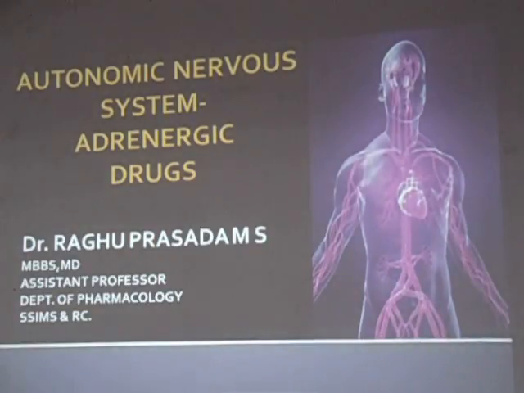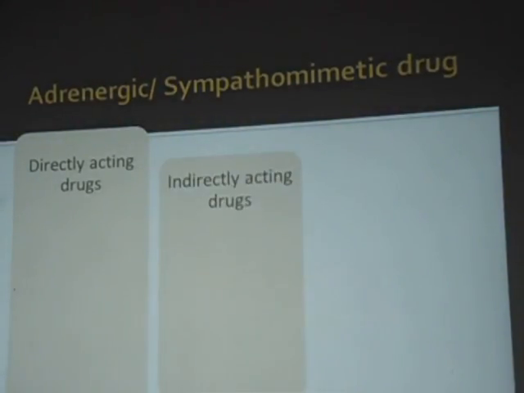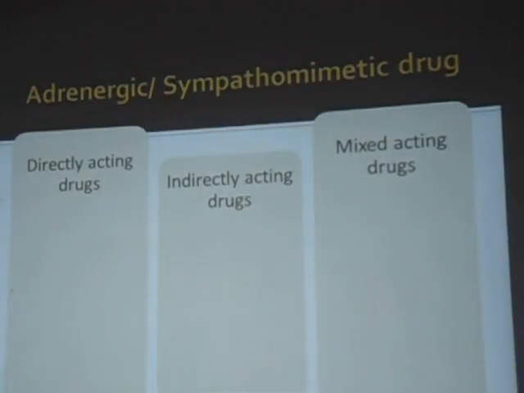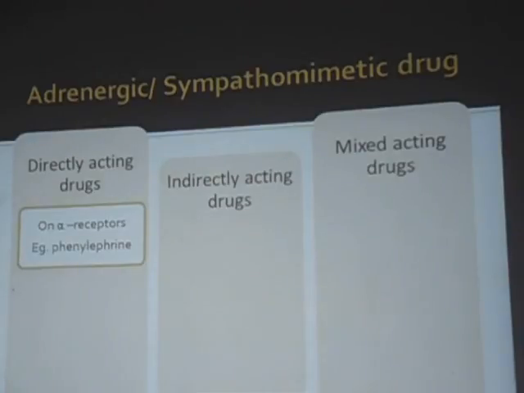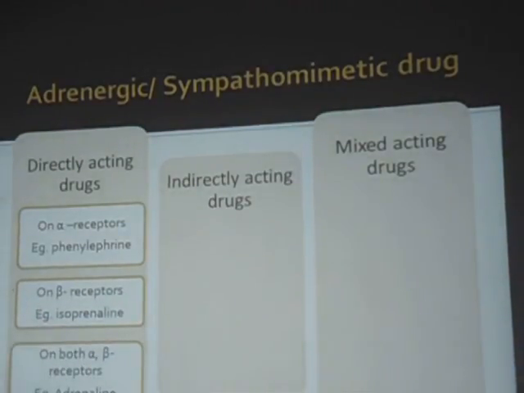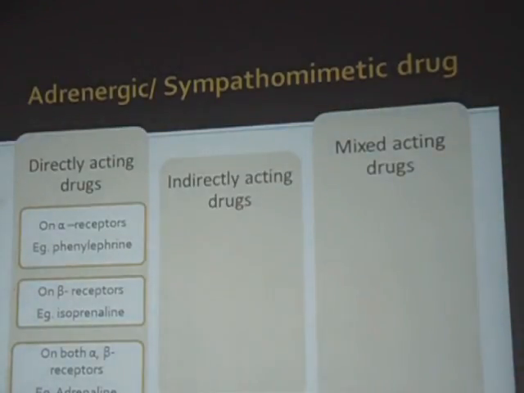So today we will be discussing the adrenergic group of drugs. We have discussed them under three headings: directly acting, indirectly acting, and mixed group of drugs. Directly acting, we have the alpha and beta agonists. We have the drugs which can act on both alpha and beta receptors: adrenaline, epinephrine.